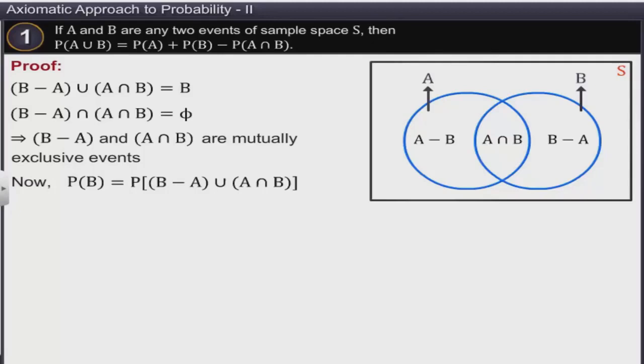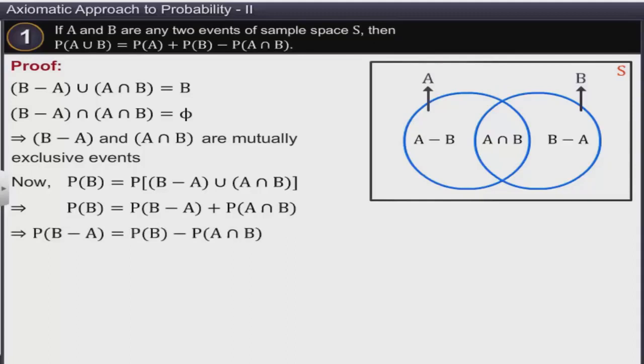Since events B minus A and A intersection B are mutually exclusive, P of B is equal to P of B minus A plus P of A intersection B. This implies P of B minus A is equal to P of B minus P of A intersection B. Let this be equation 1.